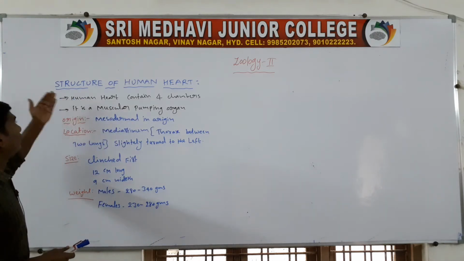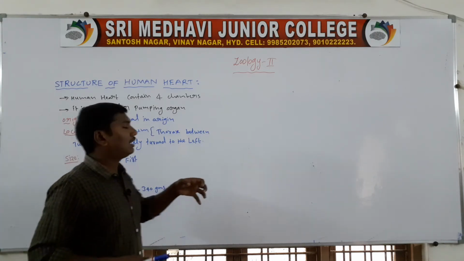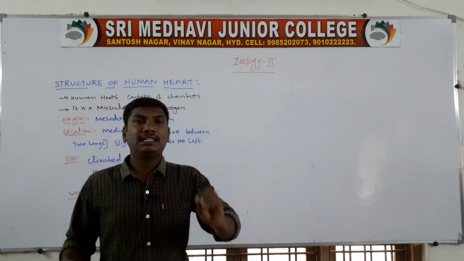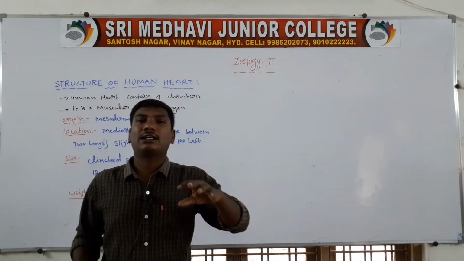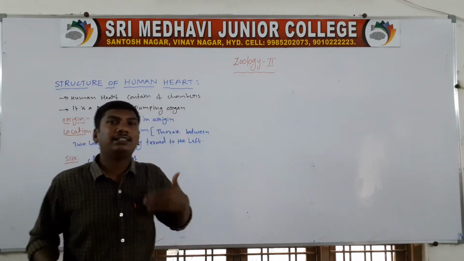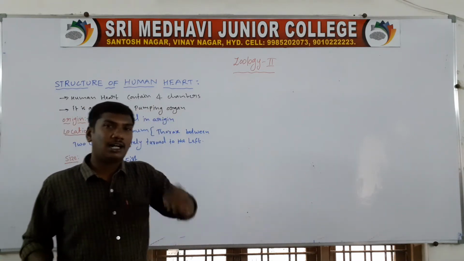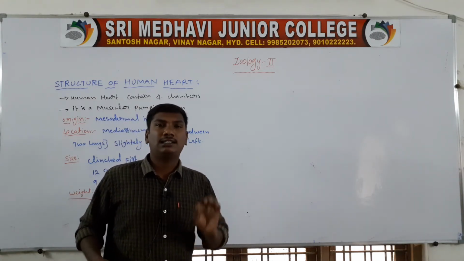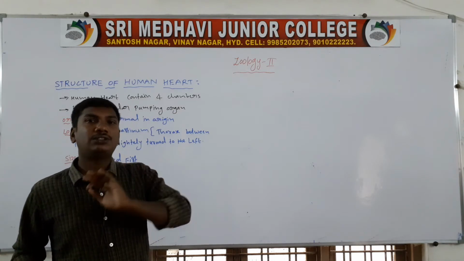Once revised, the structure of the human heart. The human heart contains four chambers. It is a muscular pumping organ. Next, origin. The heart is mesodermal in origin.